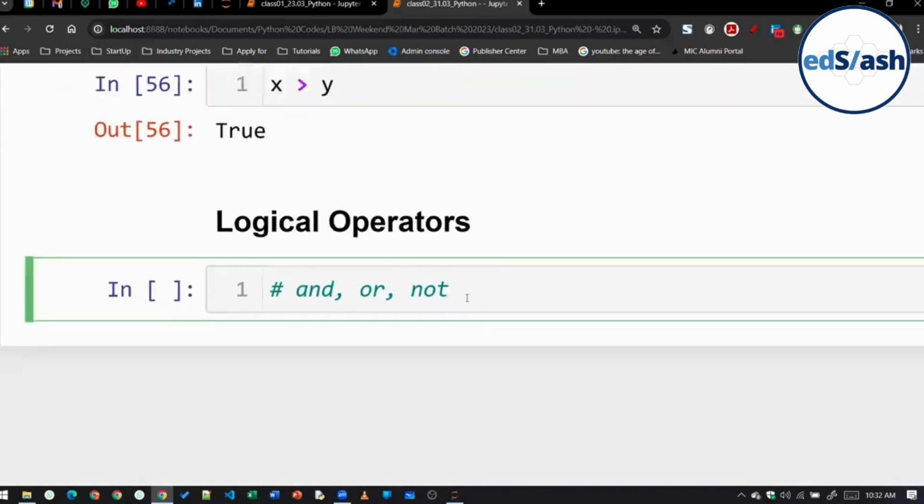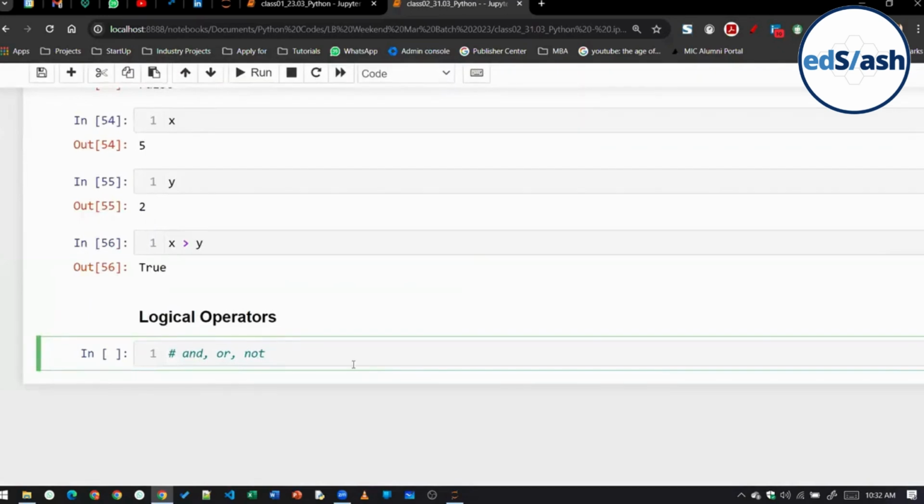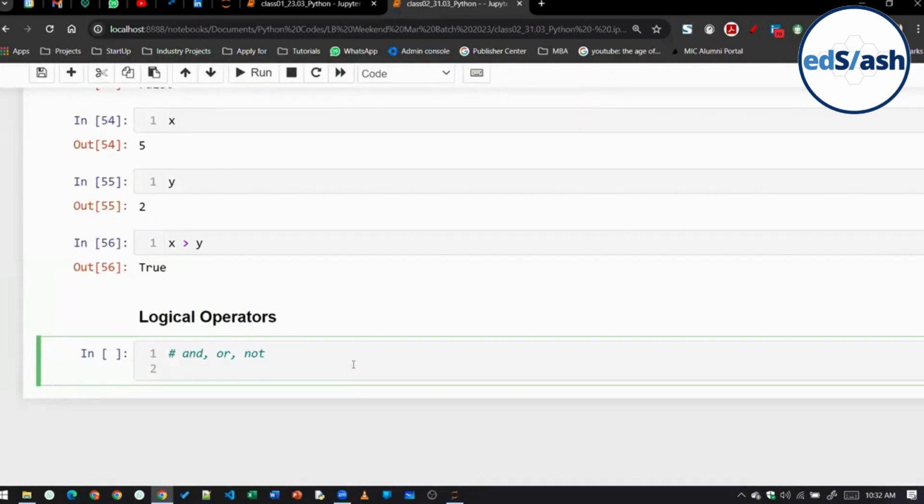So now coming to logical operators, there are three logical operators: and, or, and not. No, you cannot compare three at a time. You can, but it doesn't make sense, Nitin. It is what I'm saying. Ideally, but not recommended, to compare three of them at a time.